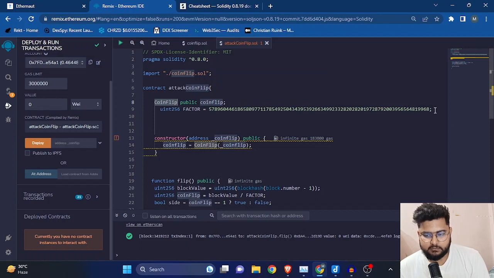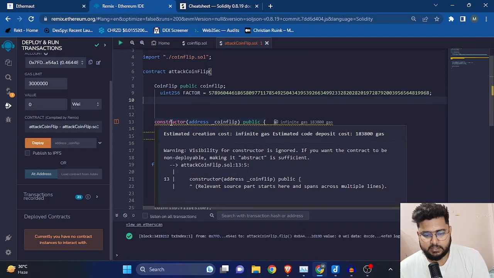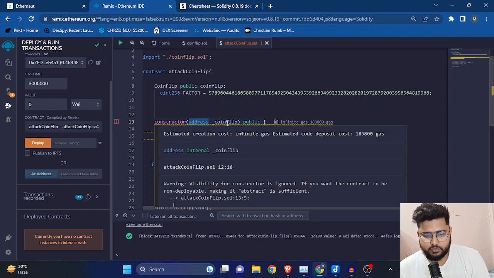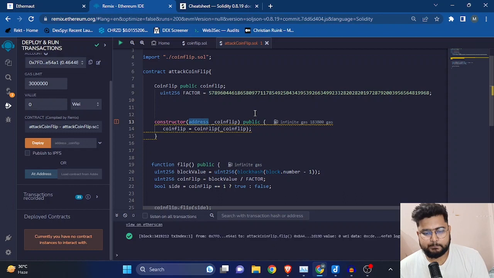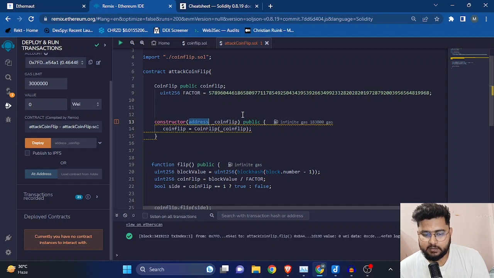And we are just pasting this particular factor also, because we know this factor, right? If they know this factor, we also know this factor, right? And we have made a constructor. This is the constructor, and we have an address type of underscore coinflip. Here we'll be putting in the contract address of this coinflip. So when we put in the address of this coinflip, we are basically generating a new instance of the same type as this coinflip, right?